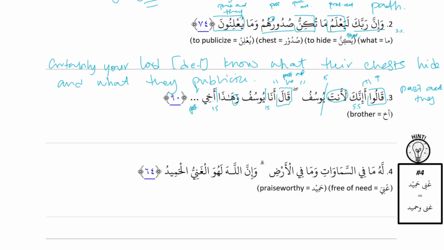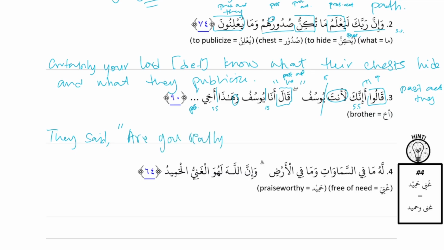Okay, let's translate from the top. قالوا. They said. And we said the hamza is a question. Our strategy for translating questions is to temporarily ignore it, translate the sentence, then turn it into a question. So إنك لأنت يوسف would be: you are certainly, definitely Yusuf. And then when you turn that into a question, it's, are you really Yusuf? We don't say, are you definitely? They're super shocked.